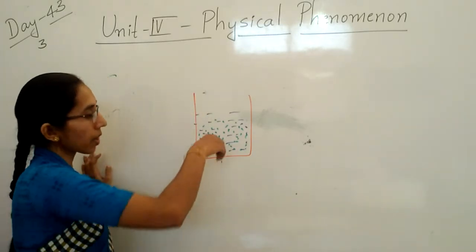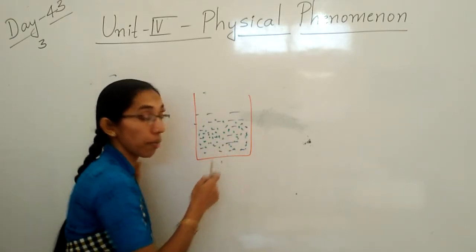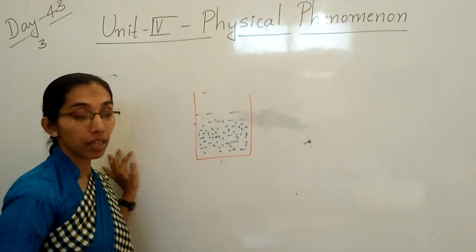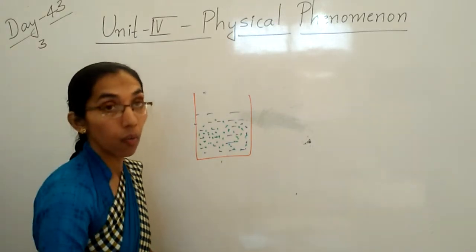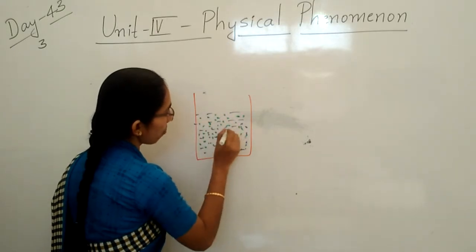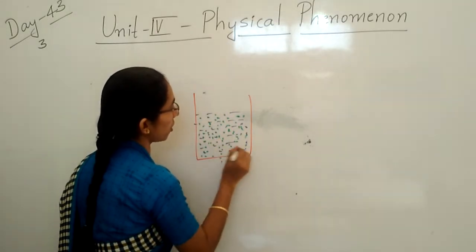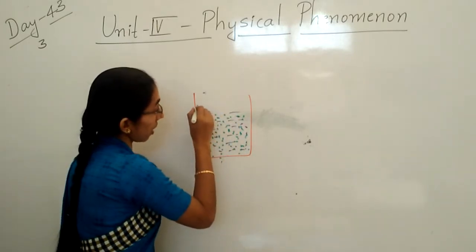If you add the sugar and keep on stirring with the help of the spoon, it dissolves very fast. Clear children? If you keep on adding the sugar, what will happen? Keep on adding the sugar here. 5 spoons, 6 spoons, 10 spoons, it becomes more than half. Keep on adding.